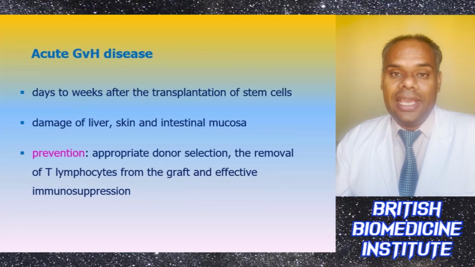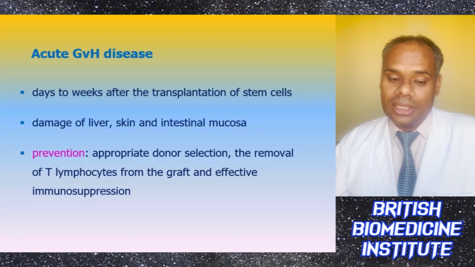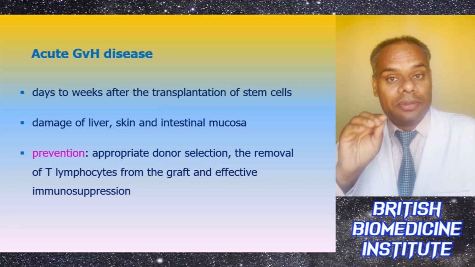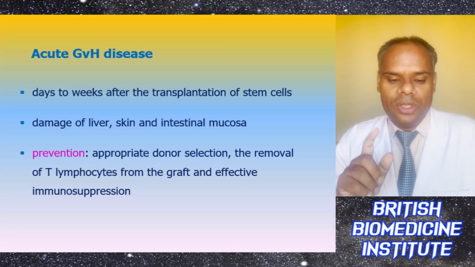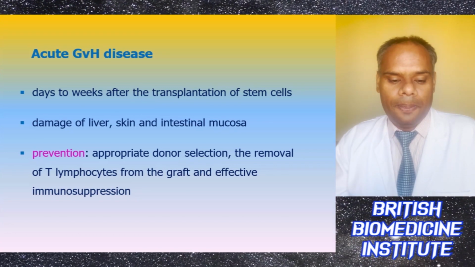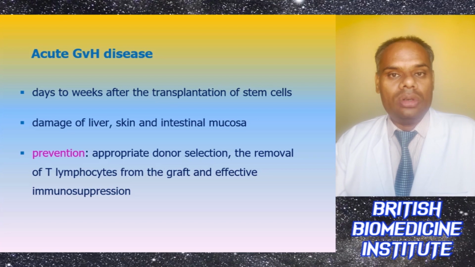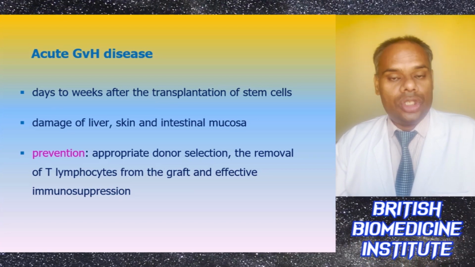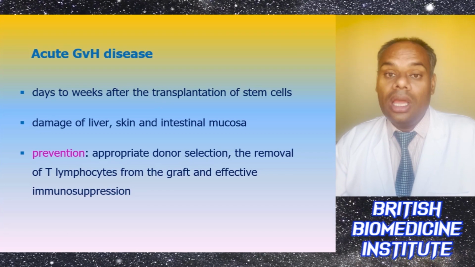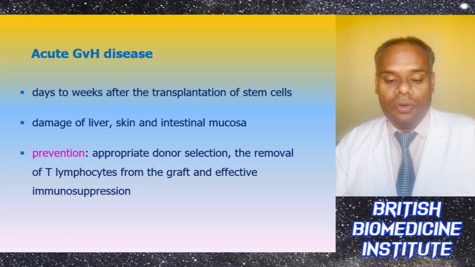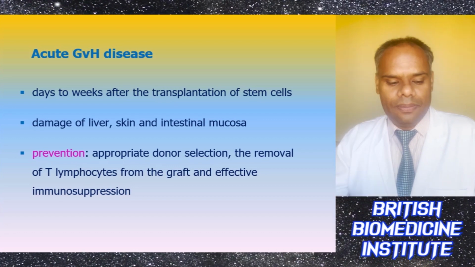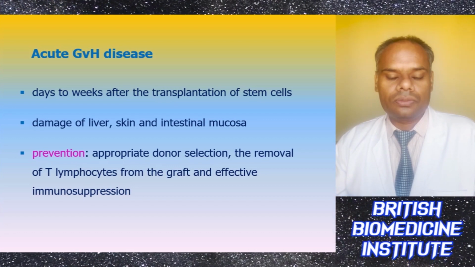Acute graft versus host disease usually happens between days to weeks after the transplantation of the stem cells, and there will be damage to the liver, skin and internal mucosal lining. In order to prevent acute GVHD, we must use appropriate donor selection, there has to be removal of T lymphocytes from the graft, and effective immunosuppressive medicines should be taken by the patient.